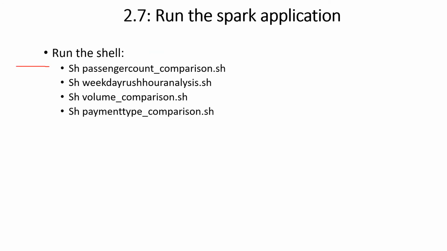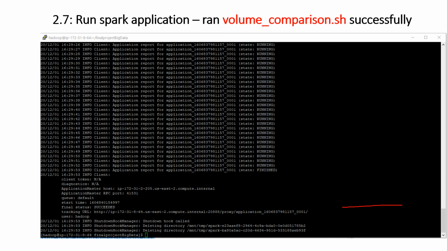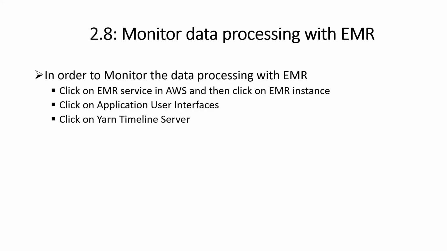Then I ran each of these shells using the sh command. Here is the result of running volume comparison shell. Here shows that the volume comparison shell ran successfully. In order to monitor the data processing with EMR, click on EMR service in AWS, then click on EMR instance. Click on application user interface and then click on Yarn timeline server. It's shown on the next page.